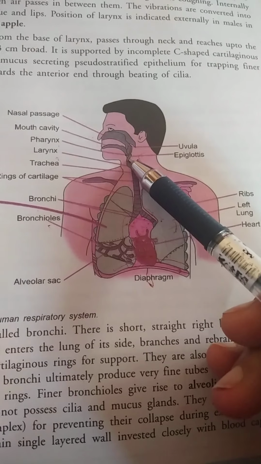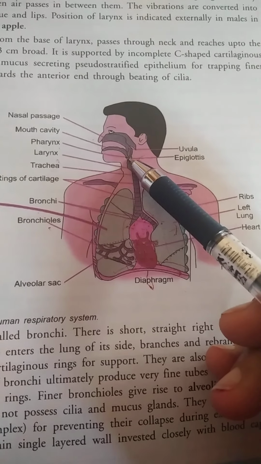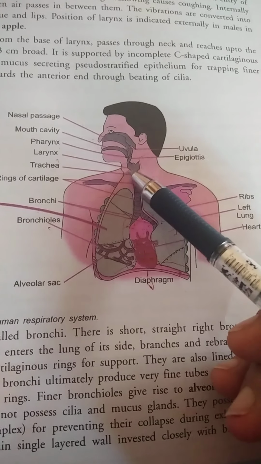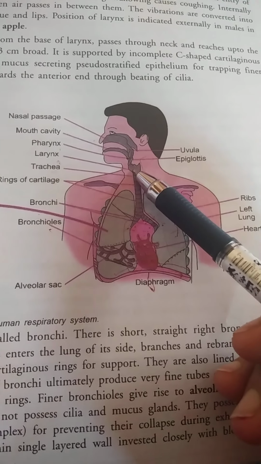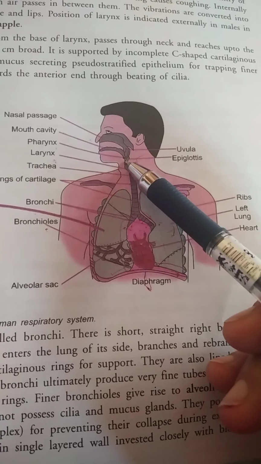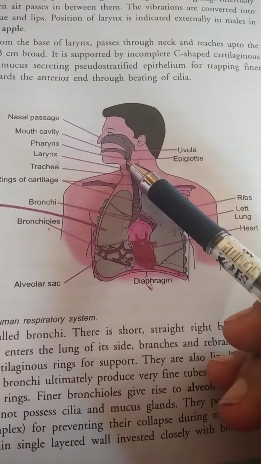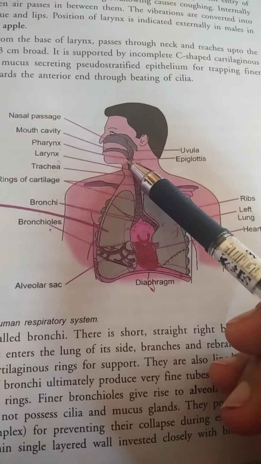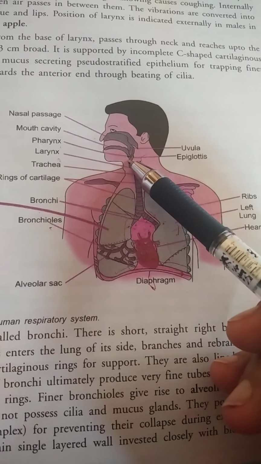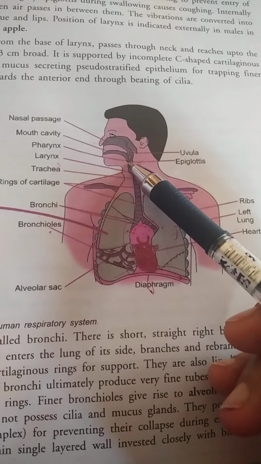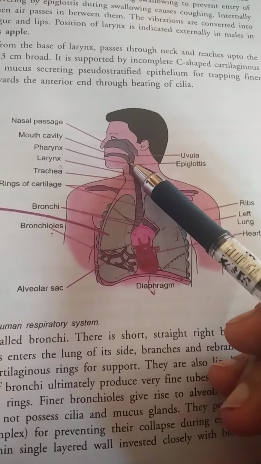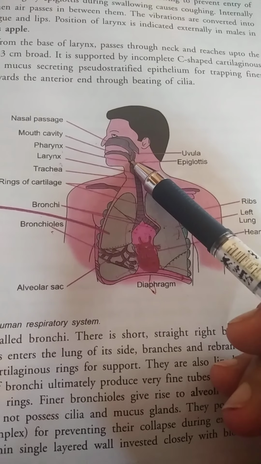After the pharynx, there is the larynx, which is known as the voice box, also known as Adam's apple. Then it is followed by the trachea, which is known as the windpipe. Here at the trachea, there is a lid-like structure called the epiglottis. It is present after the pharynx. The epiglottis prevents the entry of any food particle into the air tract, that is, the trachea.